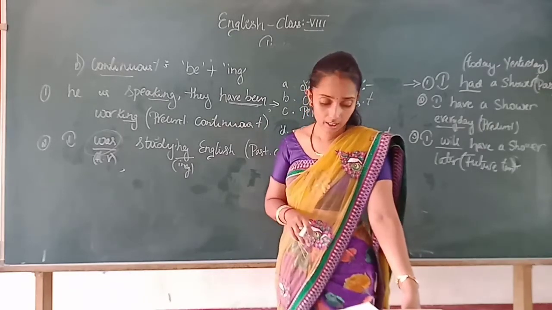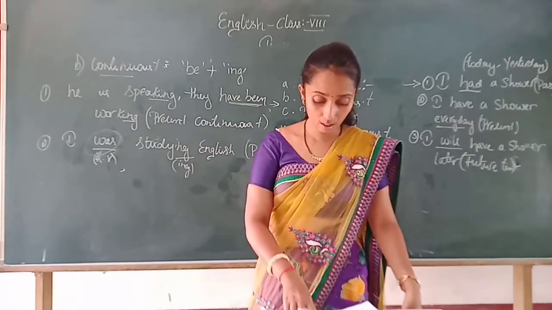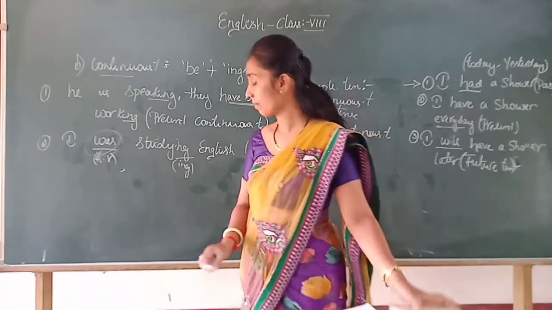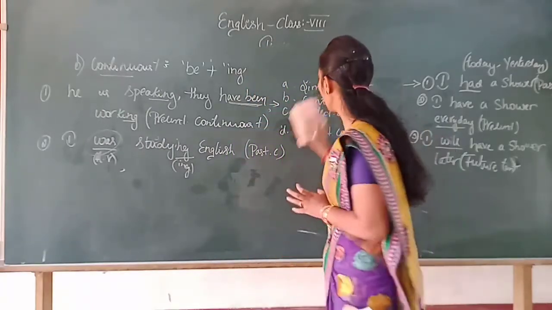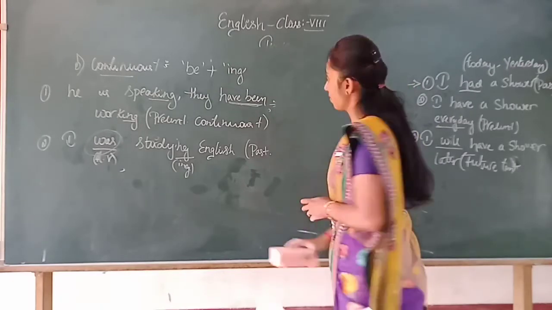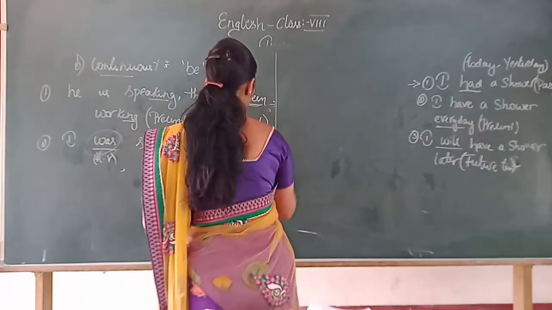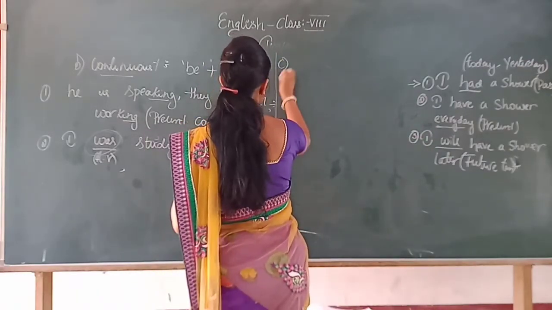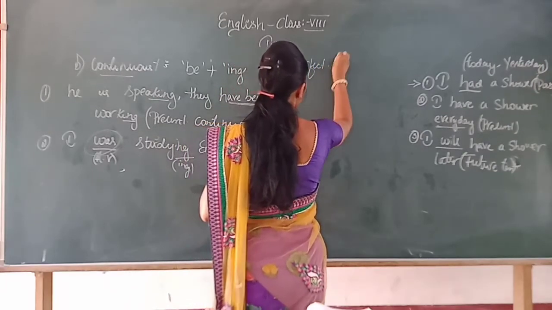Then after that, the third one is perfect tense. What is a perfect tense? Then the next one is perfect tense. Write down.